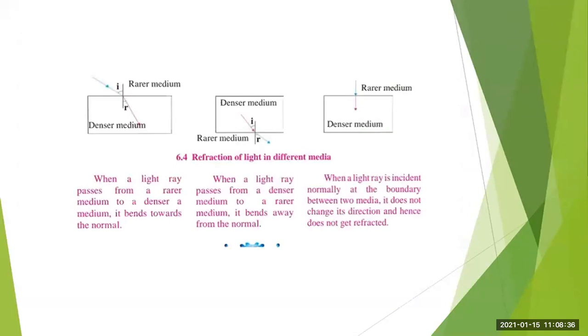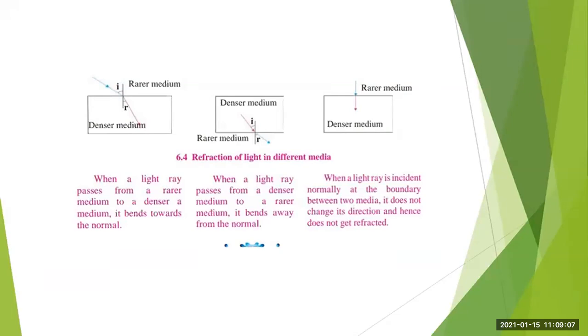Okay, now just consider these three cases. In the first case, you will observe that when a light ray passes from a rarer medium to a denser medium, it bends towards the normal. You can see in the diagram also that when a light ray passes from a rarer medium to a denser medium, it bends towards the normal.